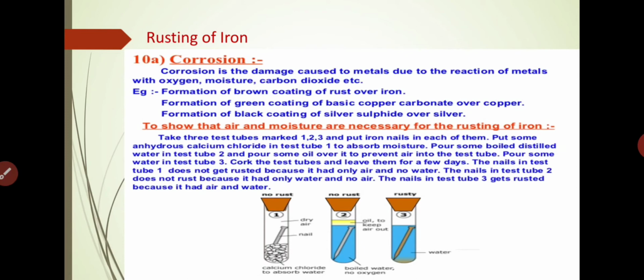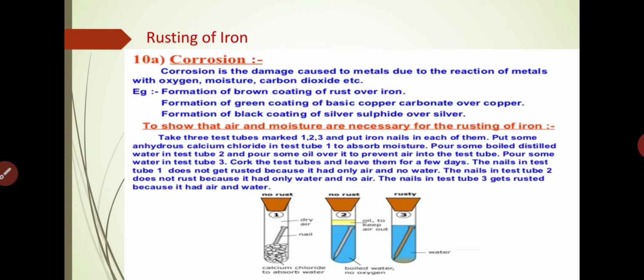Let's see. We have taken one activity for this, and you can understand it with the help of an example. Let us first understand what corrosion is. Corrosion is the damage caused to metals due to the reaction of metals with oxygen, moisture, and carbon dioxide.